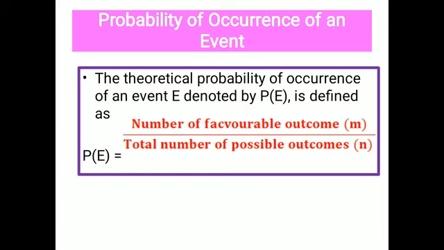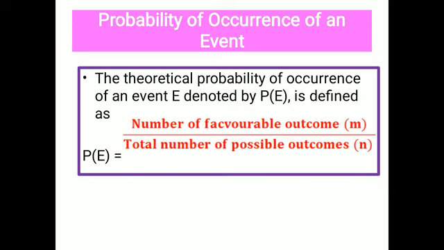The probability we find is the theoretical one, not a practical one. Practically it may be different, but theoretically we can find the probability of any event occurring during a random experiment using the formula. Probability is equal to the number of favorable outcomes, favorable meaning what we are selecting, divided by the total number of possible outcomes. This is the basic formula we use.